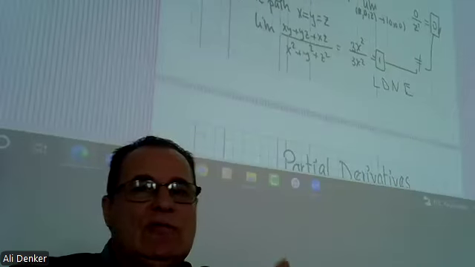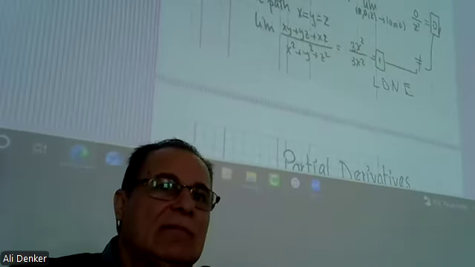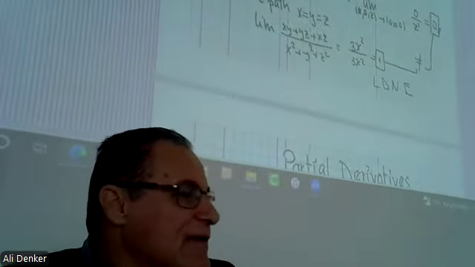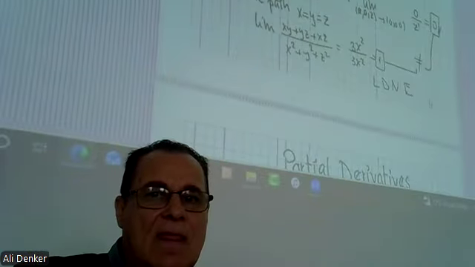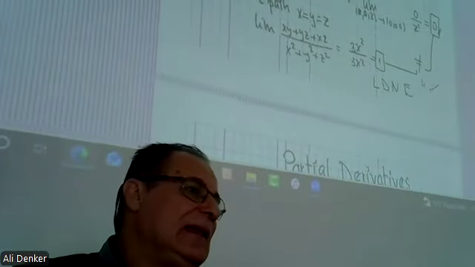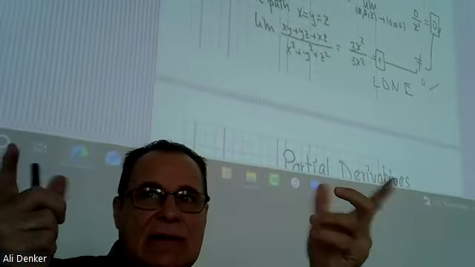And if you want to show that the limit does not exist, you should find one different limit. So this is about limits, the idea, the concept.